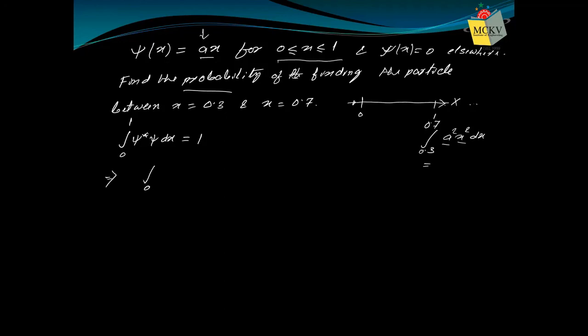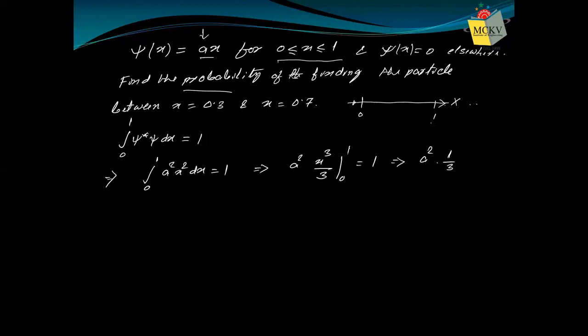And why is it called the condition of normalization? Because, as I told you, if some quantity like a is in the wave function, then we can find it so that the wave function becomes normalized. So how will you find it? Put 0 to 1, psi star psi will be a square x square dx, and this equals 1. What will the integration be? a square times x cube by 3, limit 0 to 1, equals 1. So it is a square into 1 by 3 equals 1. That gives a square equal to 3. Now the value of a is known, so you can start finding the probability of finding the particle.